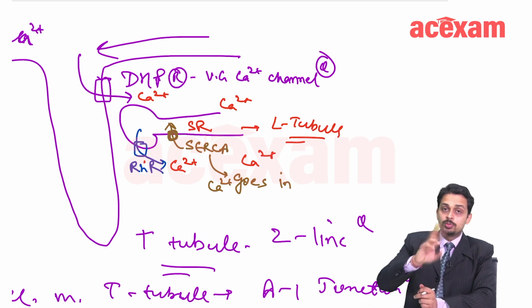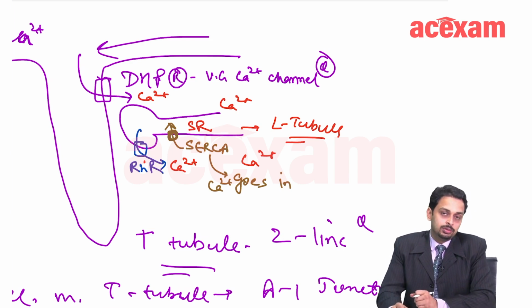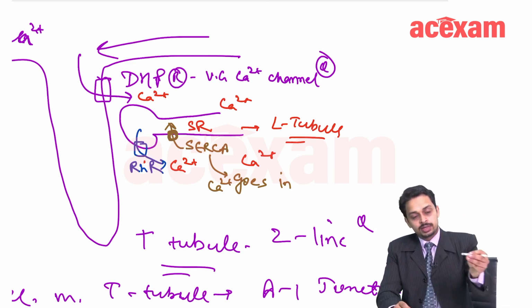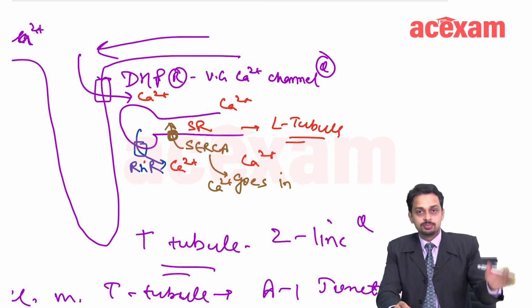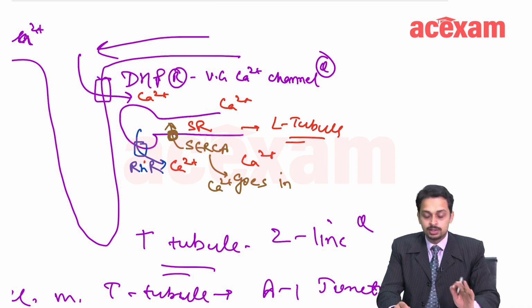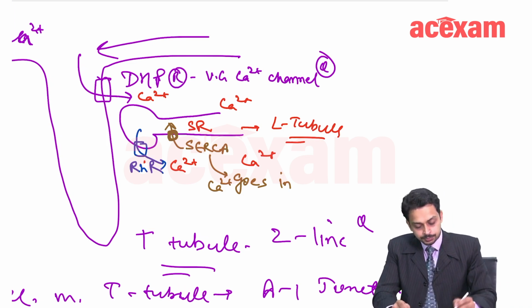Fine. So, there are two opposite receptors. One is the ryanodine receptor, through which, when ryanodine attaches to it, the calcium comes out, and through SERCA, the calcium comes back, or goes into the sarcoplasmic reticulum. Fine.